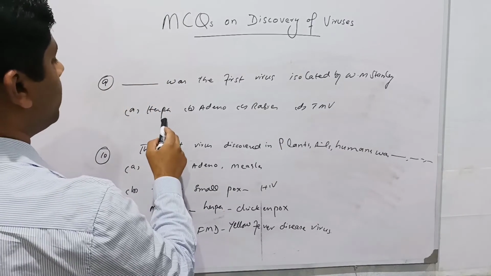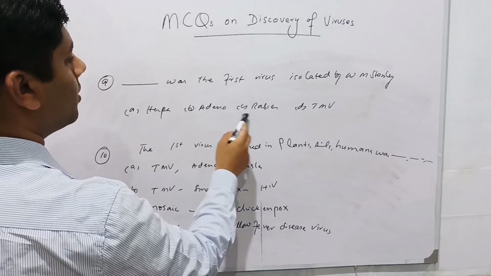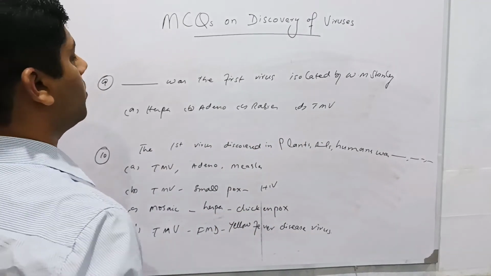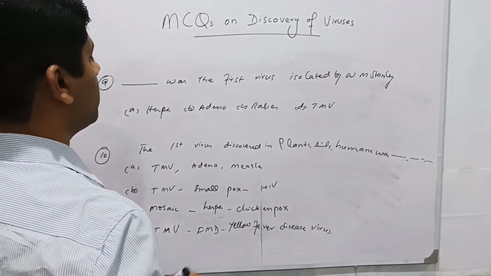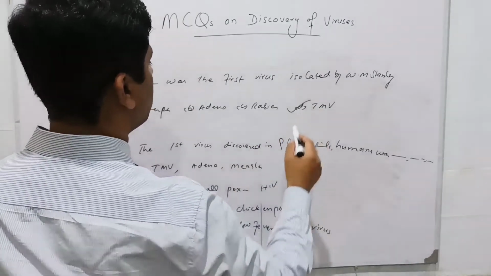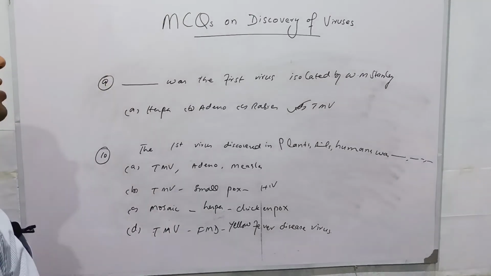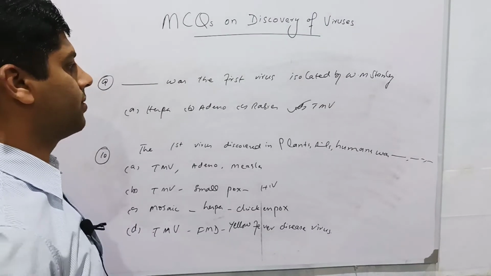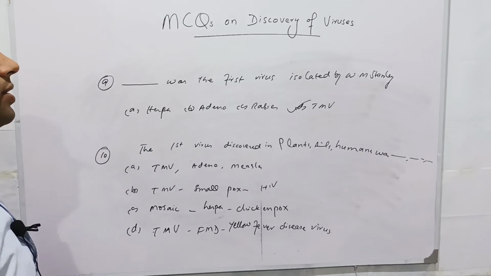The options are herpes virus, adenovirus, rabies virus, and tobacco mosaic virus. So this is fact-based question and should be remembered or memorized as such. The correct option is tobacco mosaic virus. Tobacco mosaic virus was used by W. M. Stanley in study for isolation of the viruses, and he successfully did his job.